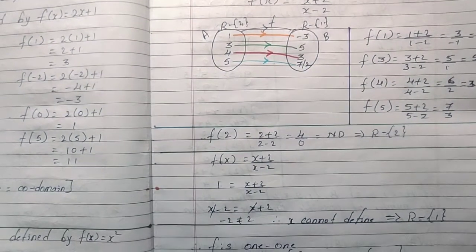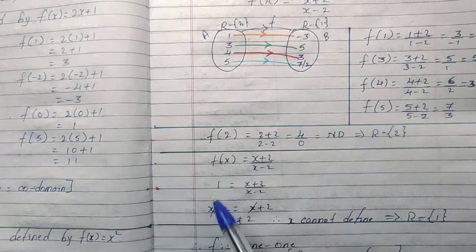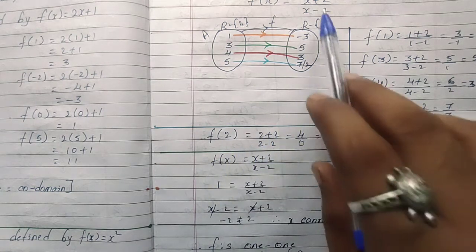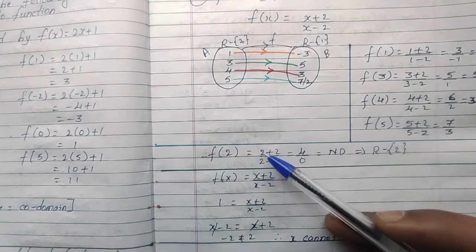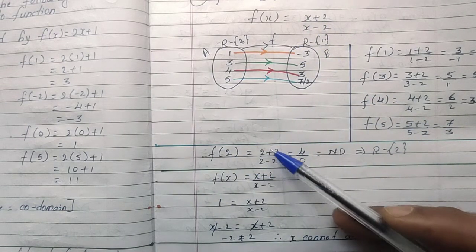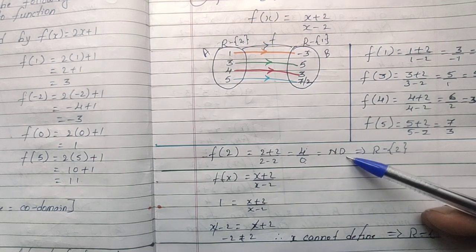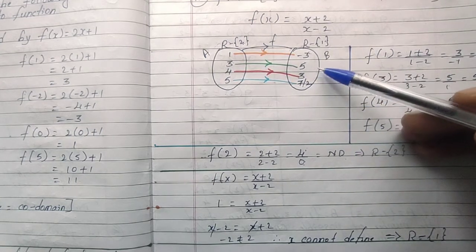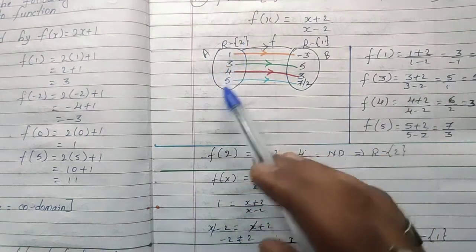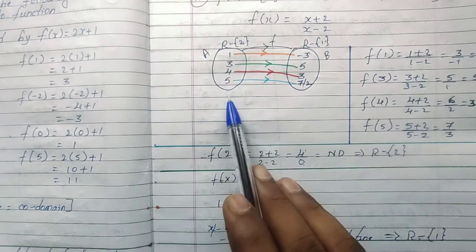Students, if you take 2 in the set A, what image will you receive? What is the function? The function is (x plus 2) by (x minus 2). If I take 2, it is 2 plus 2 by 2 minus 2. 2 plus 2 is 4, 2 minus 2 is 0. Any number divided by 0, we cannot define the value. So we cannot define the image in set B when you take 2 in the set A. That's why you should take all real numbers other than 2.